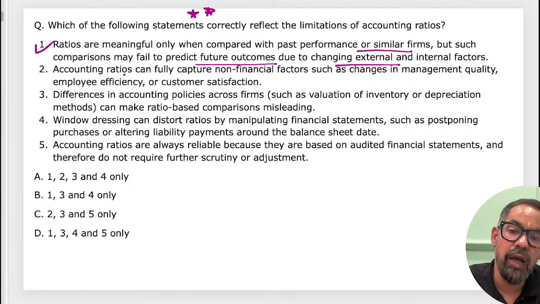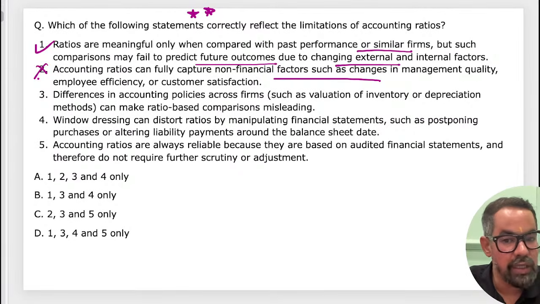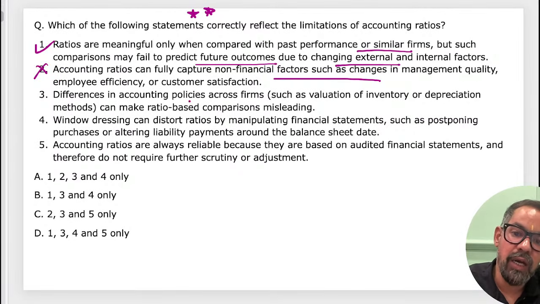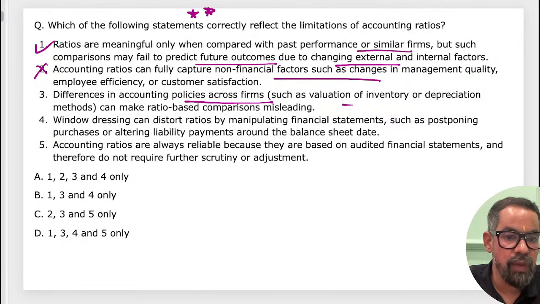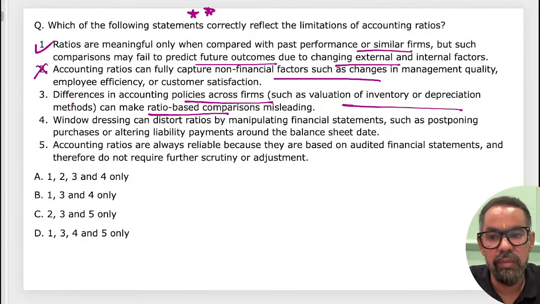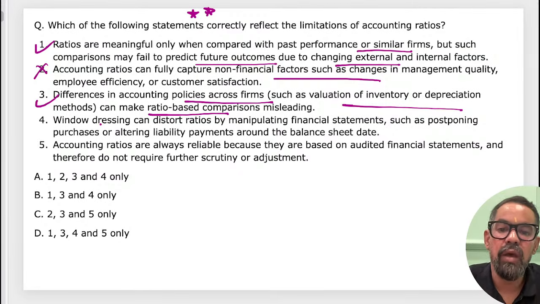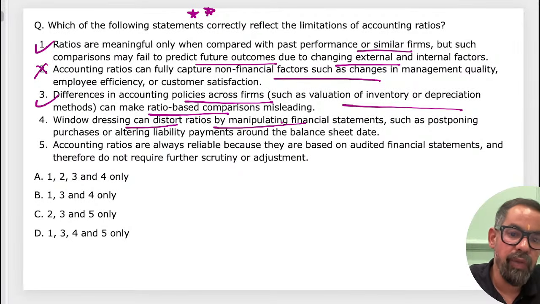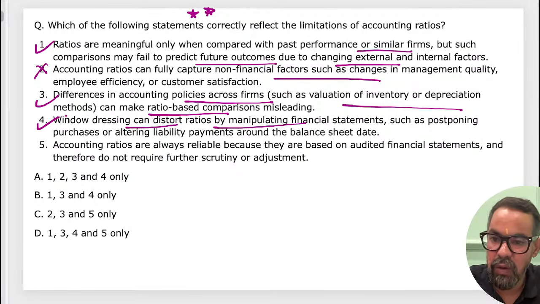Another one: accounting ratios cannot fully capture non-financial things. Differences in accounting policies across firms can make ratio comparison misleading. Yes, it can be, if you are using different ratios. Window dressing can distort the ratio by manipulating the financial statements. Just now we talked about this.